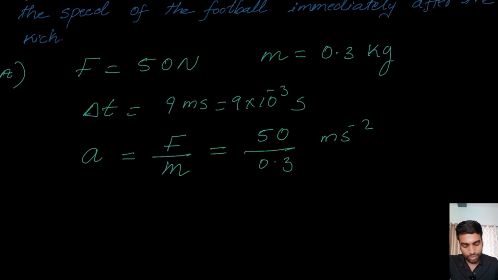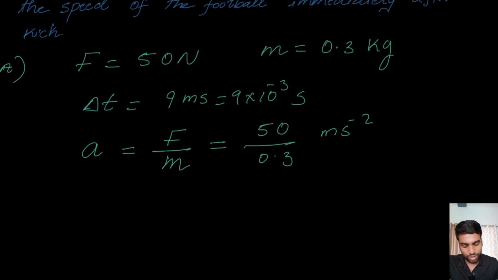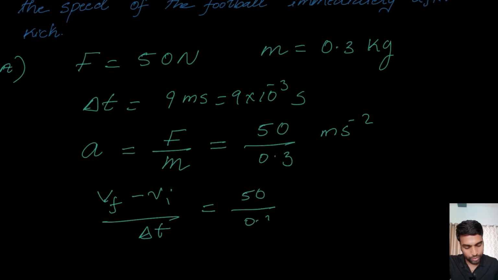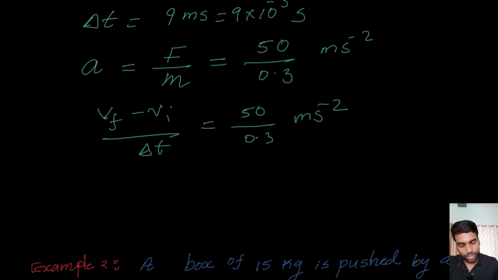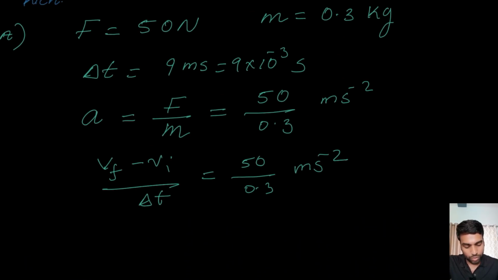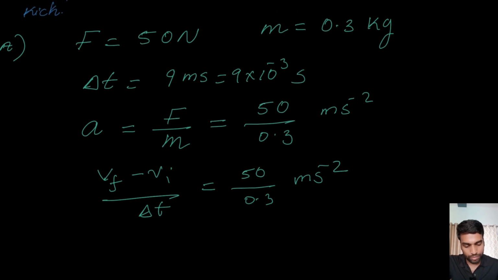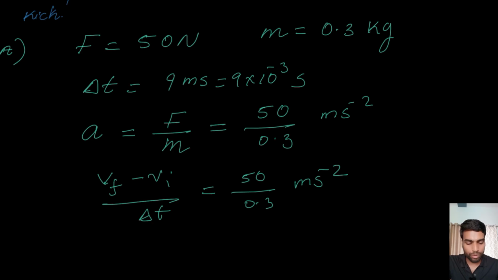Now acceleration, we know, is change in velocity by time. So Vf minus Vi divided by delta T equal to 50 divided by 0.3 meter per second square. Now the thing is, initial velocity is 0, because we are kicking a football which is at rest. So Vf divided by delta T must be equal to 50 divided by 0.3.